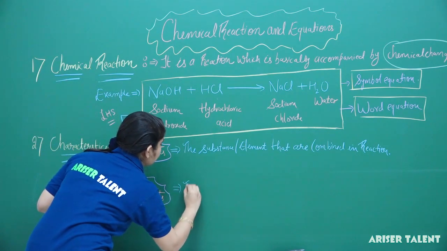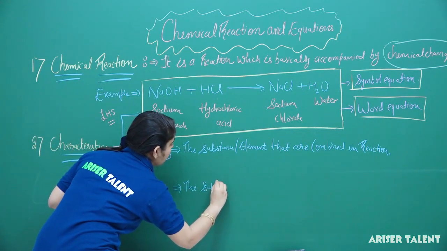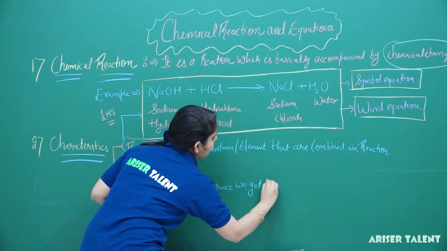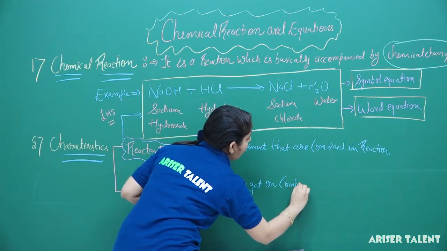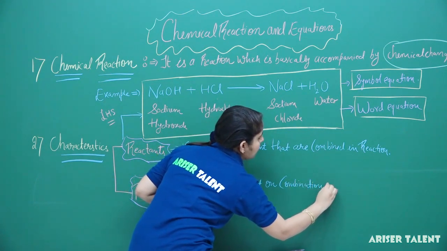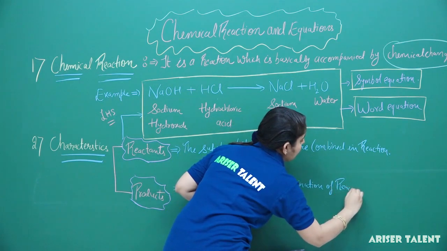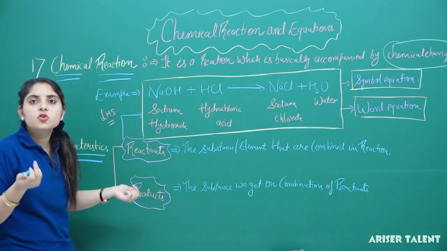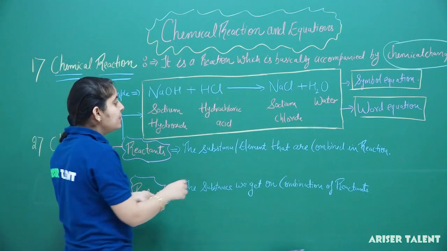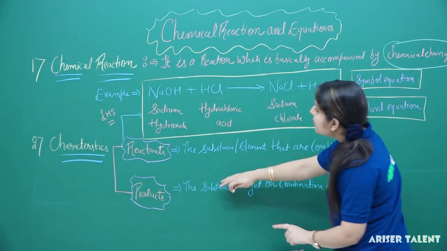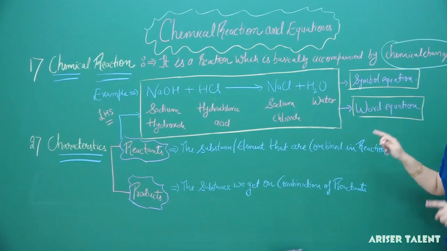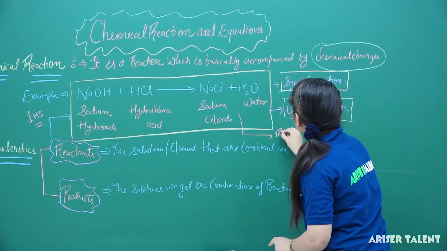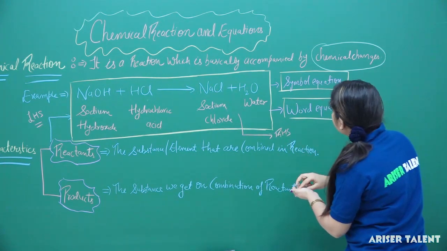So the substances or compounds we get after the combination of reactants are termed as products, and products are basically written on the right hand side of the equation.